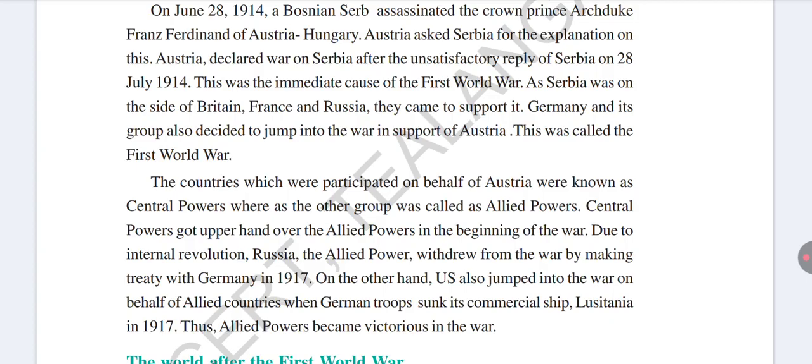Finally, the First World War was fought between the Central Power countries and the Allied Power countries. The Central Powers were Germany, Austria and Hungary, and the Allied Powers were Britain, France and Russia. The war went on from 1914 to 1918. In that war, the Allied Powers were the victorious countries and the Central Powers were the defeated countries. After the First World War, they made many agreements between the Allied countries and the Central Power countries. We will discuss the agreements in a later class.